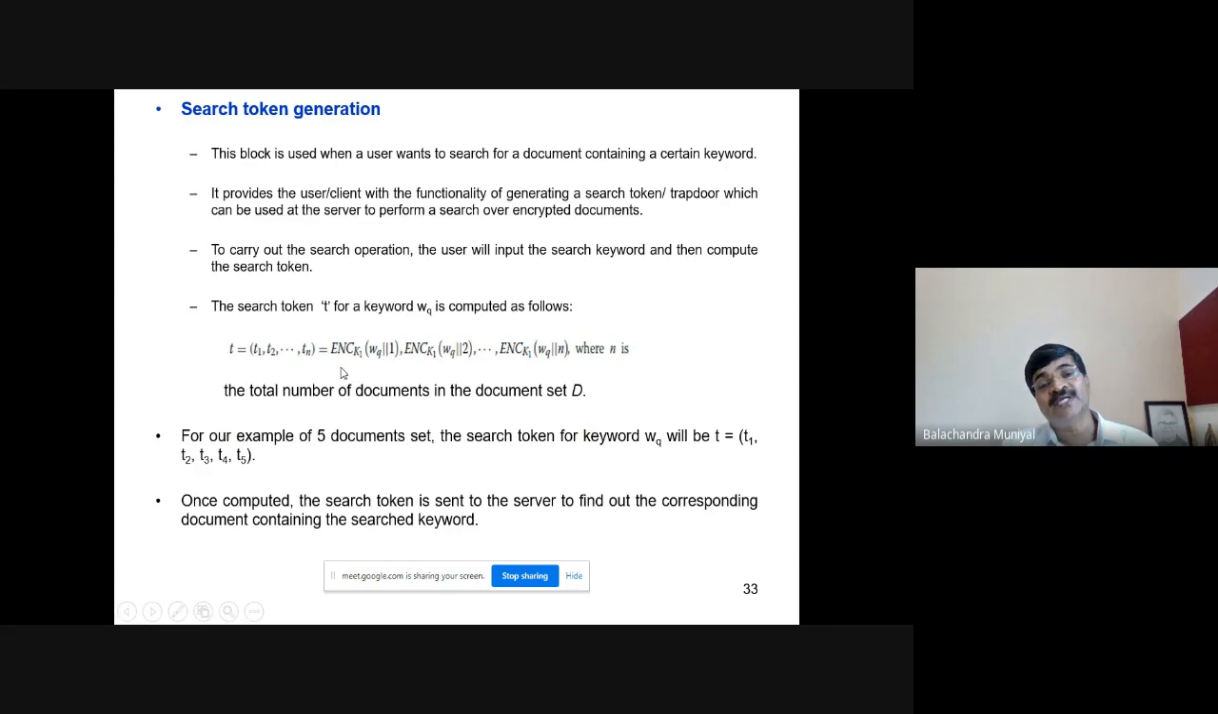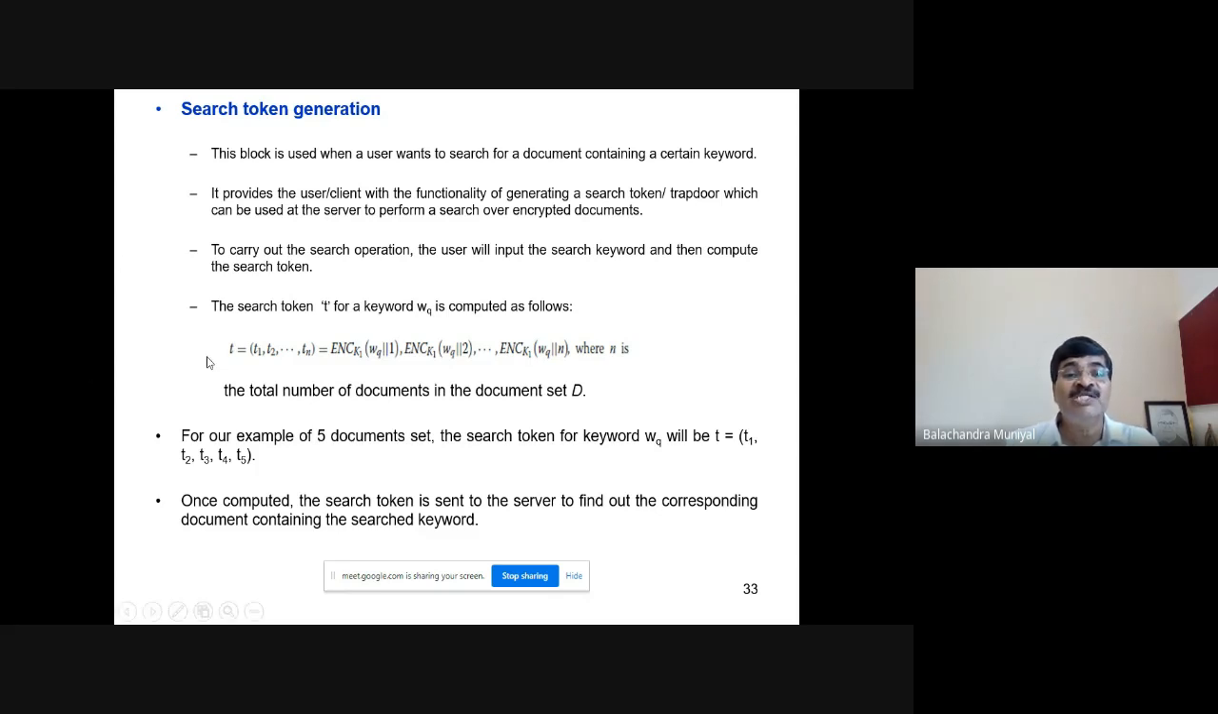Search token generation. Here, the search token generation is something different. What I mean to say is, don't think that the search token is a single entity for a search keyword. Suppose WQ is the search keyword based on which you have to search one or more documents containing that keyword in the cloud. Don't think that a search token contains only one encrypted WQ. No, it contains a collection of entities.